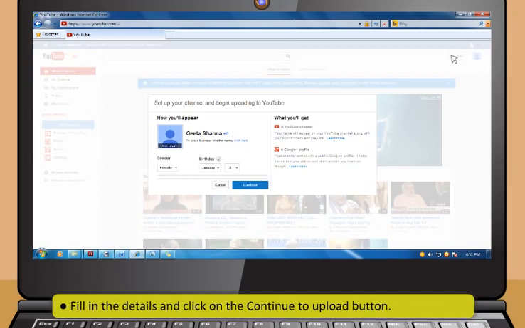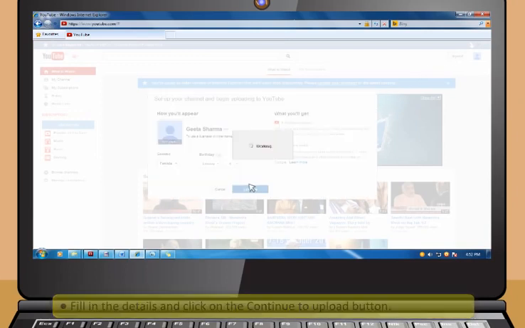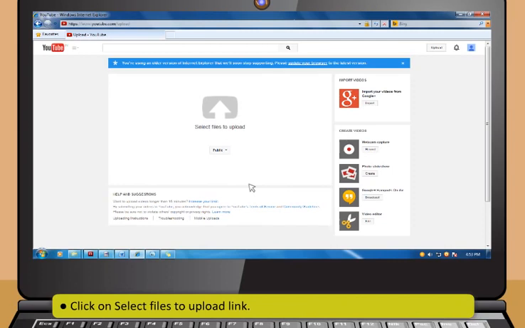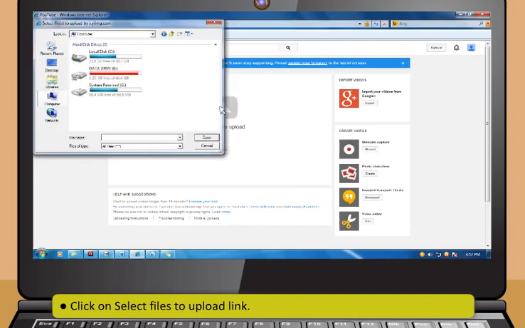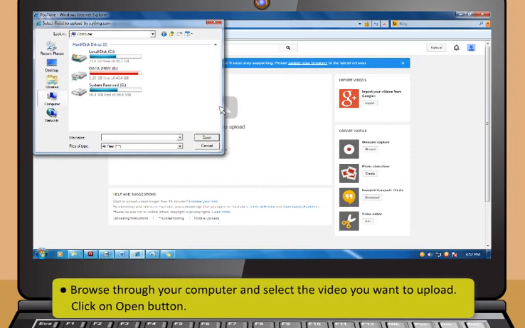For first-time users, it will ask you to set up your channel and give some personal details like gender and date of birth. Fill in those details and click on the Continue to Upload button. Then click on Select Files to Upload link. Now browse through your computer and select the video you want to upload. Click on Open button.